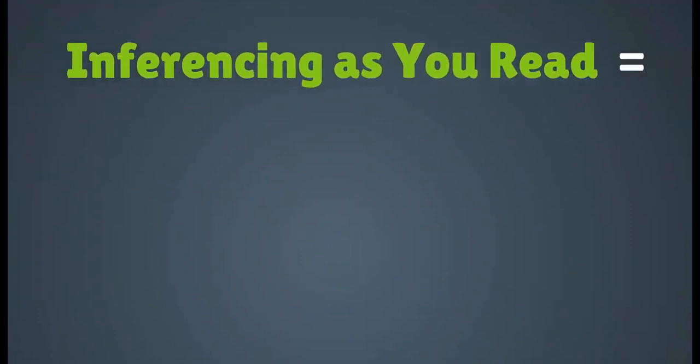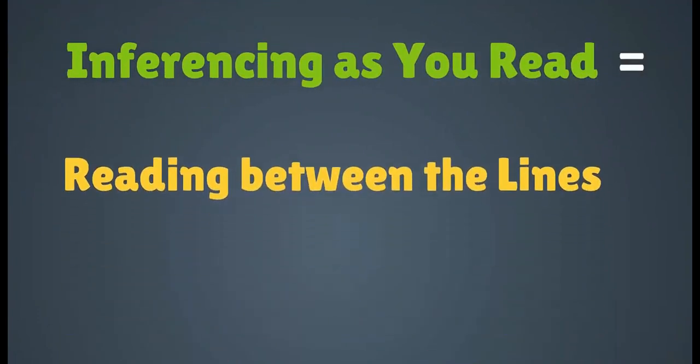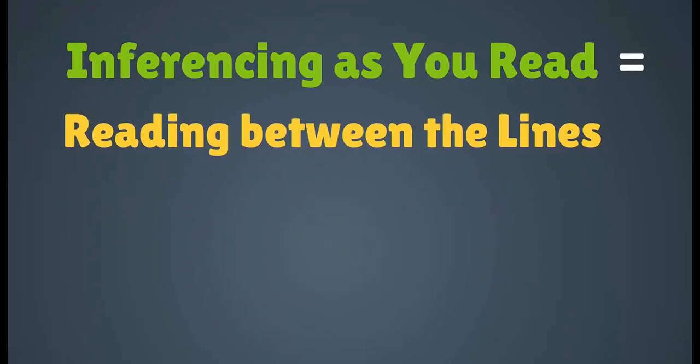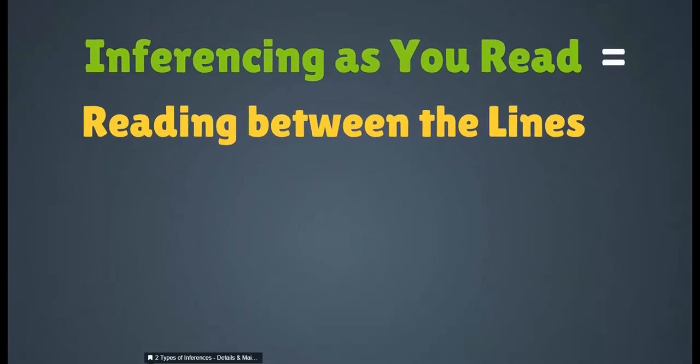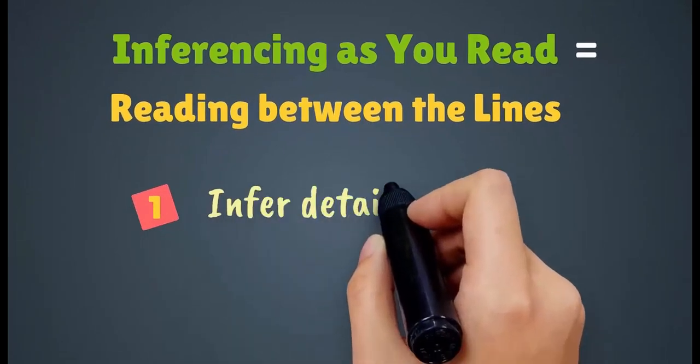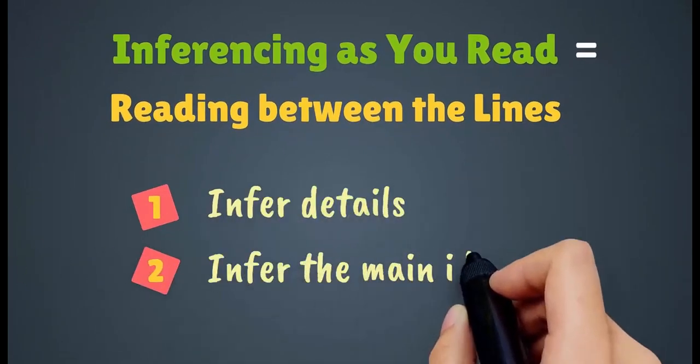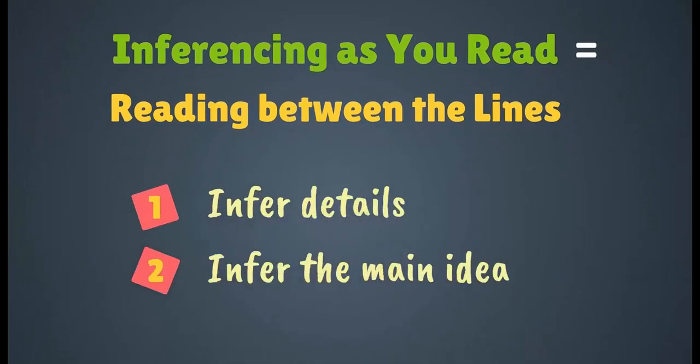Not surprisingly, readers make lots of inferences as they read. We sometimes call this reading between the lines. We can group these inferences into two types: inferences about details and inferences about main ideas.